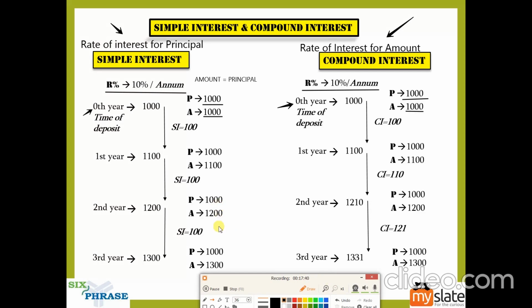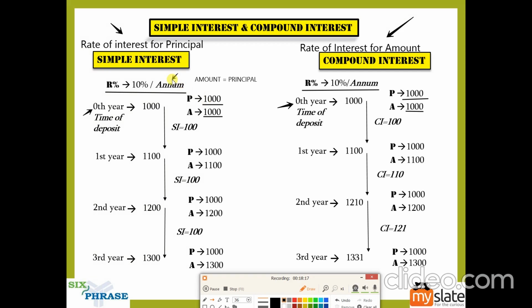Again, I'll just point out the principal here is 1000, the rate of interest is 10%, and we have the same principal 1000 and the same rate of interest 10%. Now, the way you calculate it, I told you what this 10% means. This 10% means we take 10% of the principal and then calculate it for 1 year. So that will be the interest for 1 year. You take 10% of the principal, that is going to be the interest for 1 year. What is the reason?